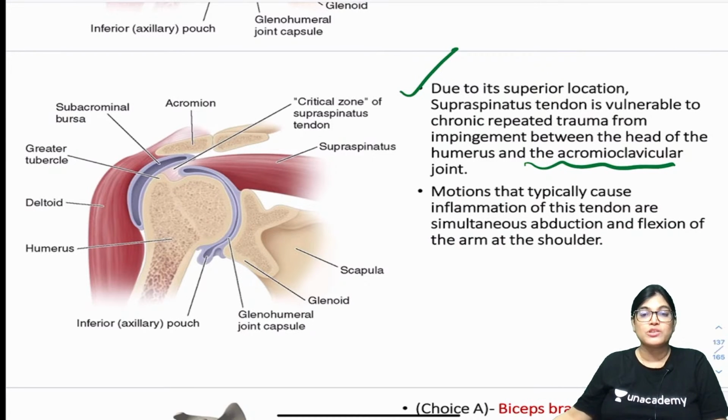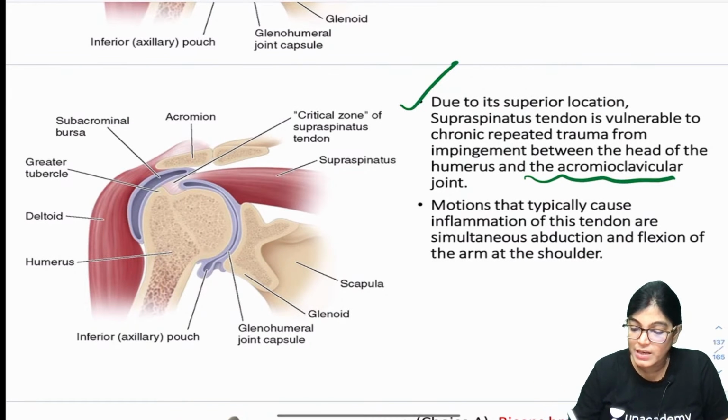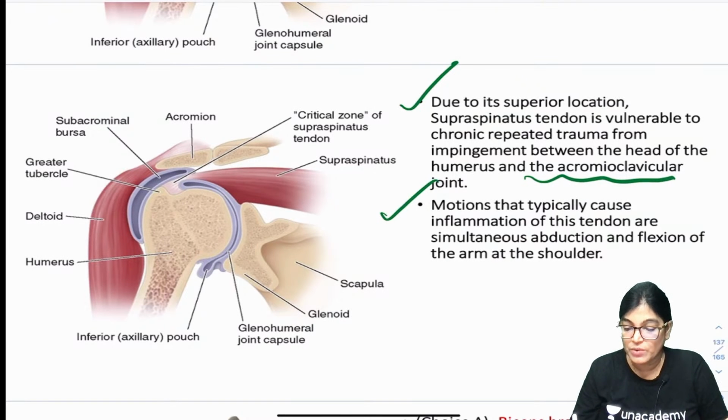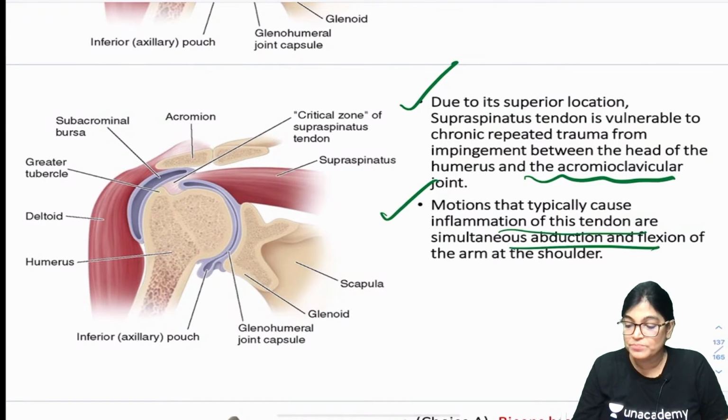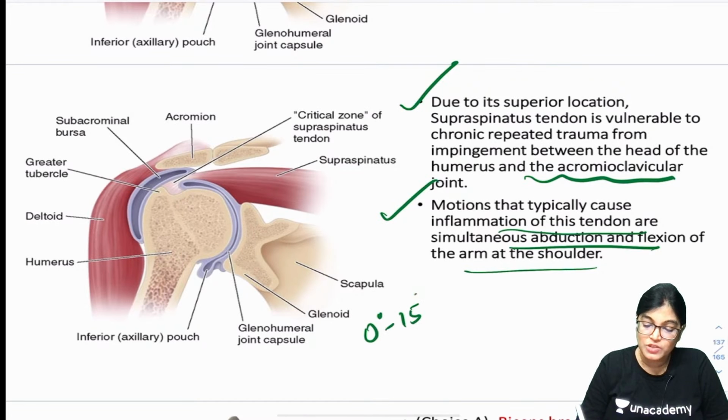Everyone knows the action of supraspinatus. The motion typically involved in inflammation of this tendon is abduction, flexion of the arm, basically initiation of abduction. 0 to 15 degrees of abduction is done by the supraspinatus muscle.